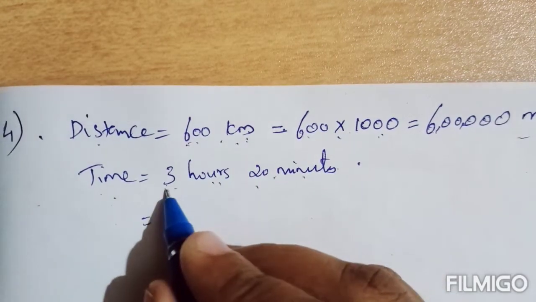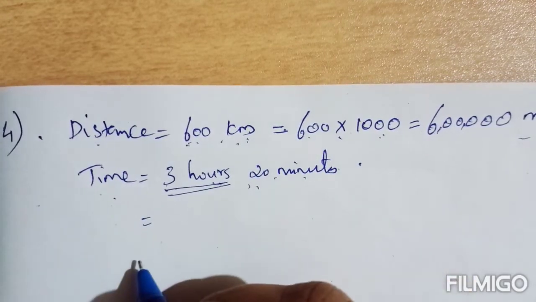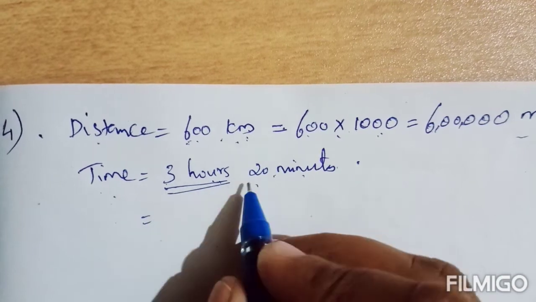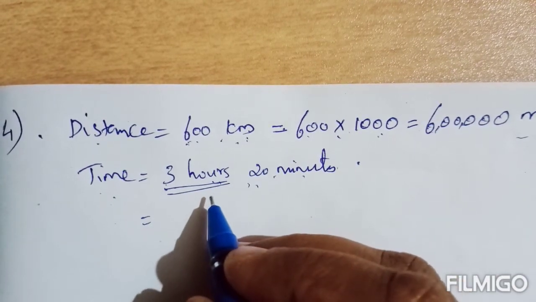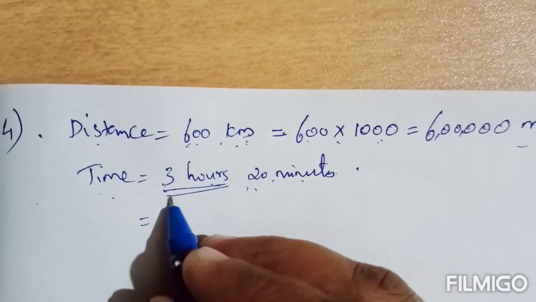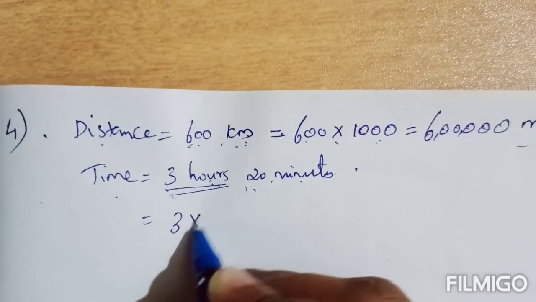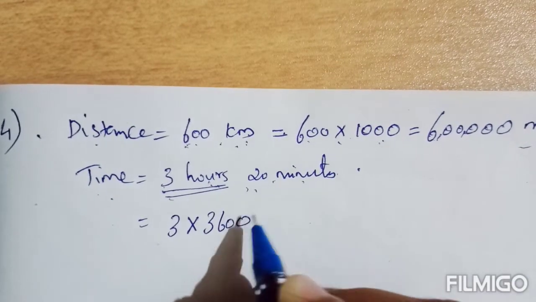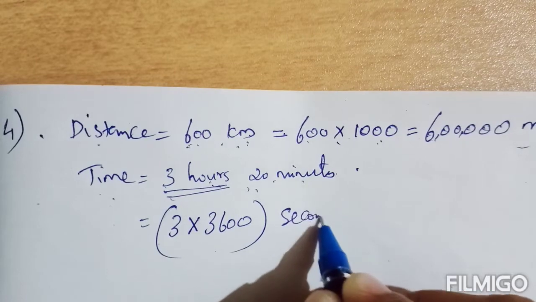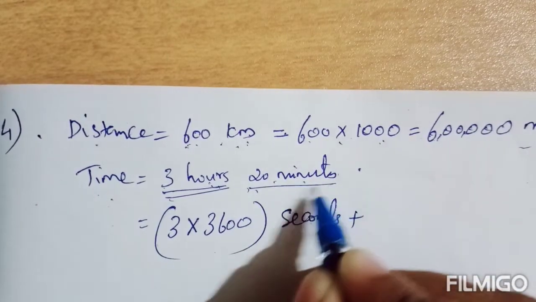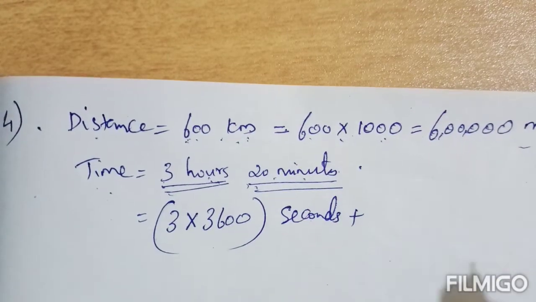So 3 hours, how can you convert to second? In order to convert hours to second, just multiply by 3600. 3 hours is 3 into 3600 seconds, plus 20 minutes. How can you convert to seconds?